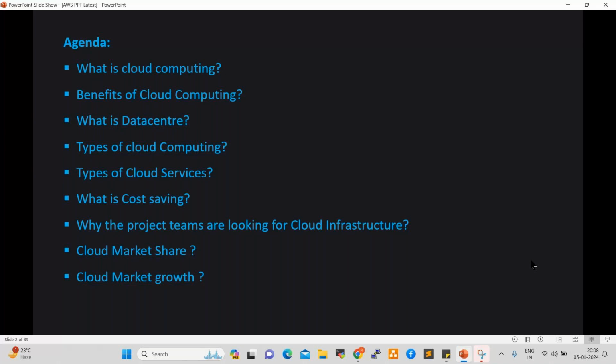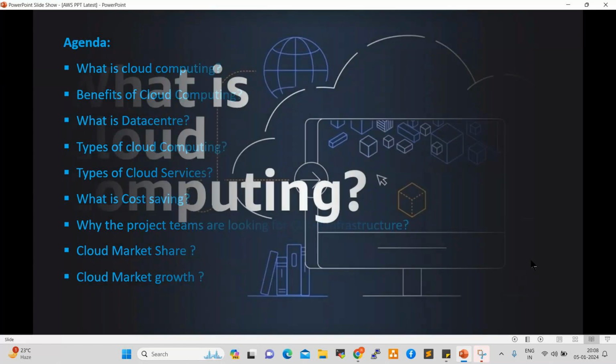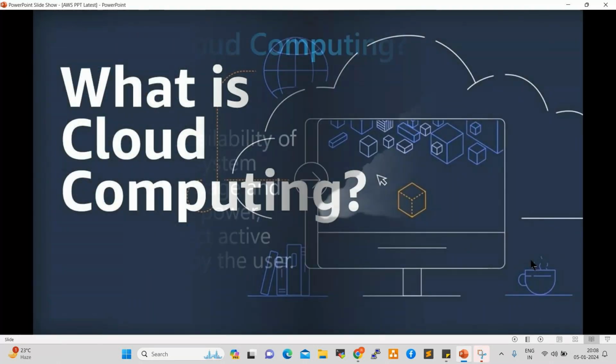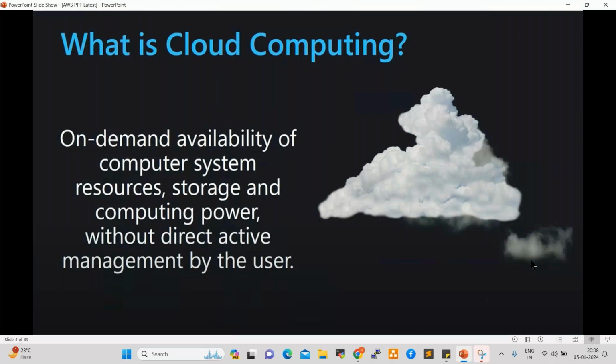What is cloud computing? We already discussed this. See here, this is the definition: it is the on-demand availability of computer system resources, storage, and computing power without direct active management by the user. What does it mean?